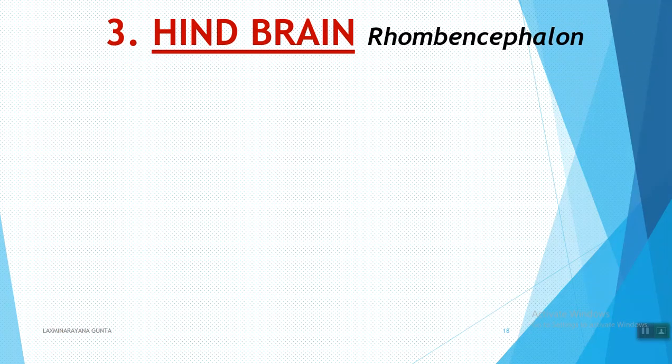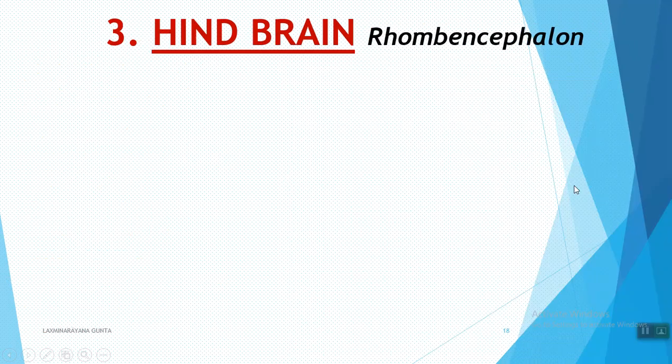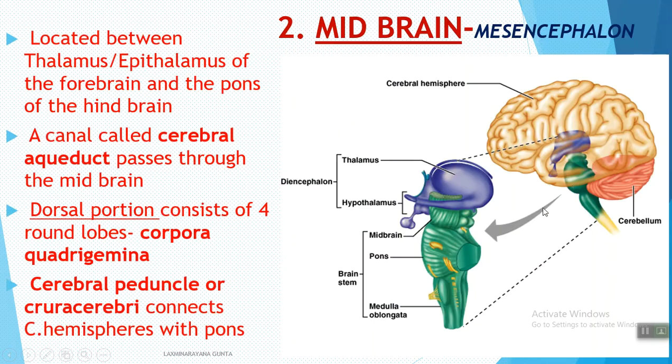The cerebral peduncle or the crura cerebri connects the cerebral hemispheres with the pons. These cerebral hemispheres are connected with the pons with the help of the crura cerebri.